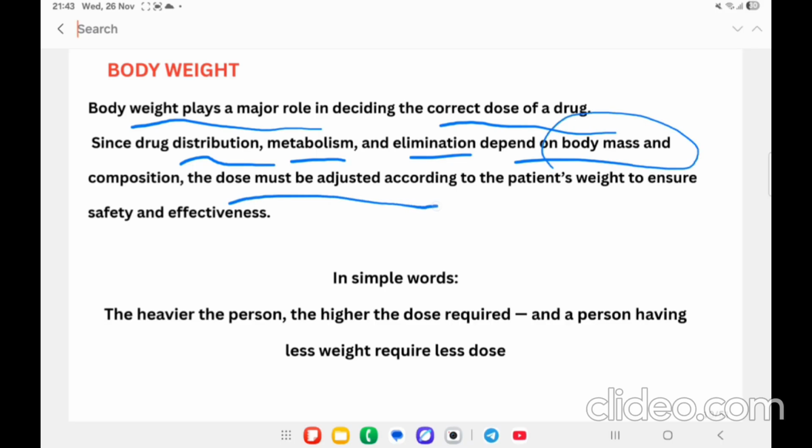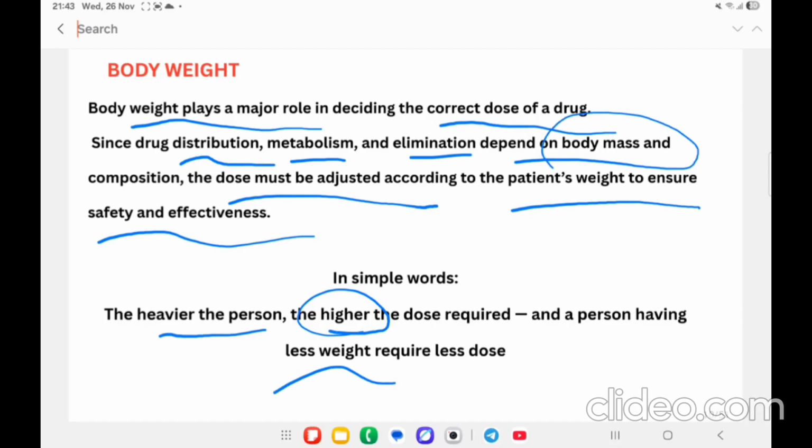The dose must be adjusted according to the patient weight. That is why weight is the main factor to consider. In simple words, a heavier person requires a high dose, and a person who has less weight requires less dose.